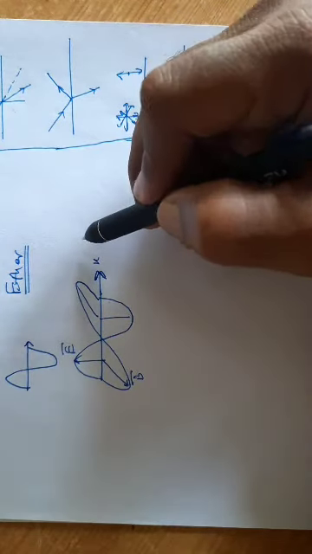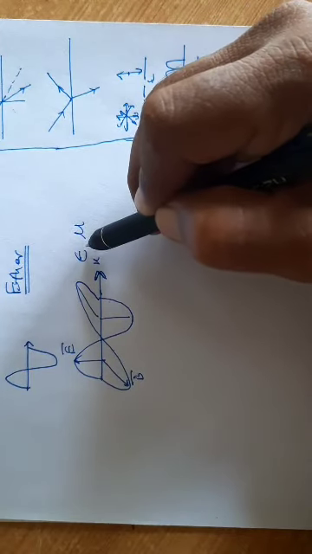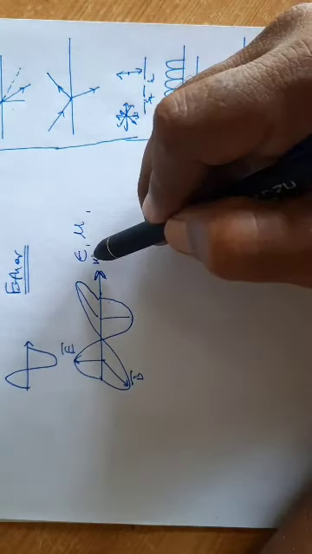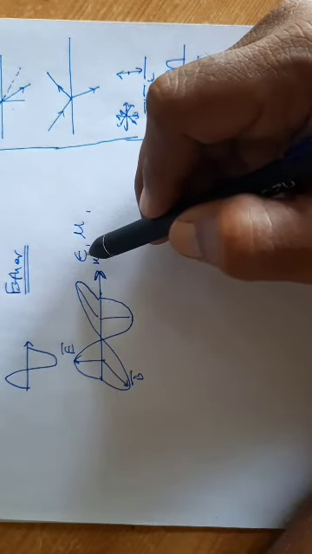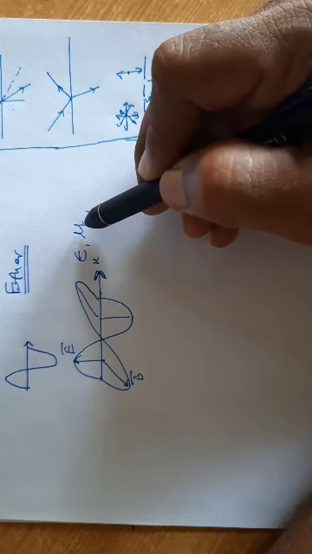Only the medium should have two terms: one is the permeability and second one is the permittivity. We are aware about that. In electric field there is 1 upon 4 pi epsilon, which is known as the permittivity. And in magnetic field we could write mu naught upon 4 pi, where mu is a permeability.